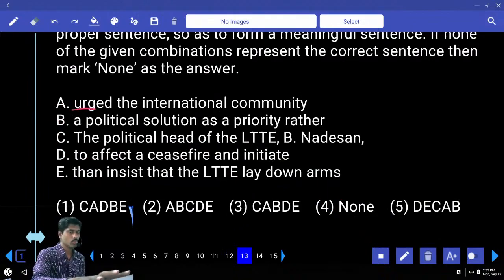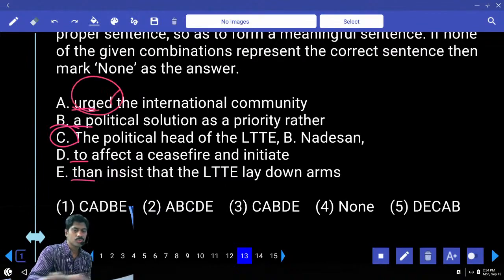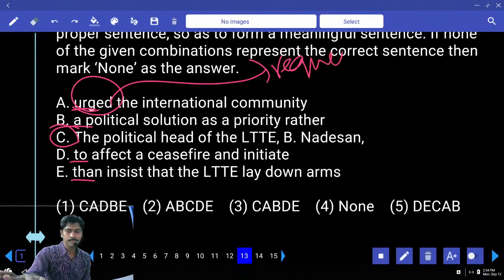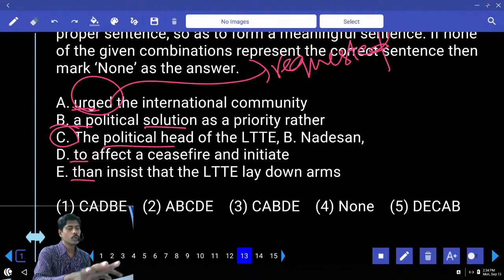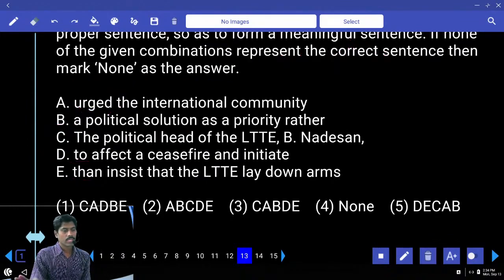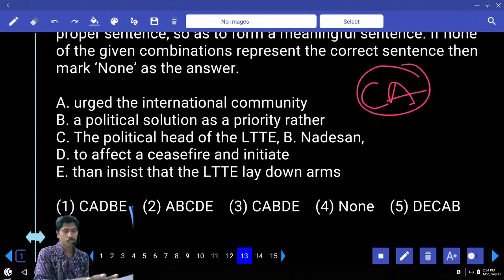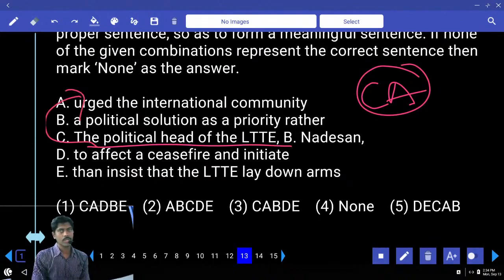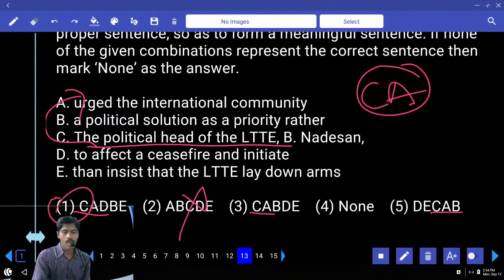Urged, small letter, capital letter C, small letter, small letter. So what is the first sentence? But see, if you look at A, urged means requested. Who requested here? Political head requested. Then can I pair CA? Because the political head of LTTE, B Nadesan, urged the international community. CA can be paired. Let me check CA. CA okay? Nope. CA yes? Yes. Answer 1, 3, 5.